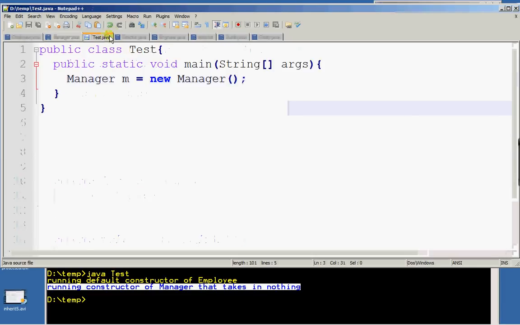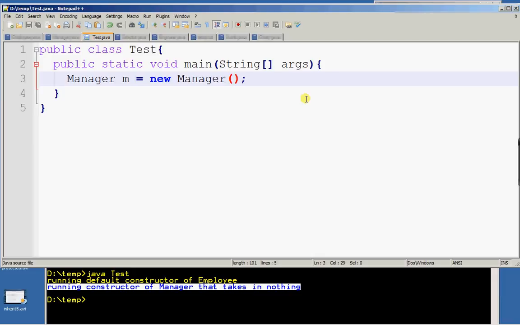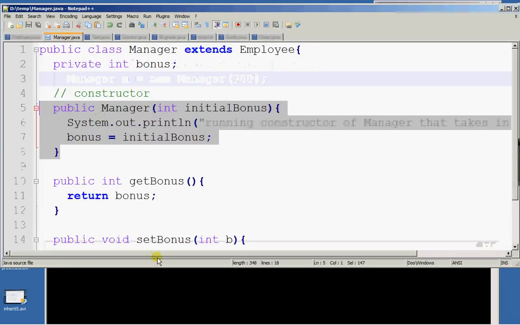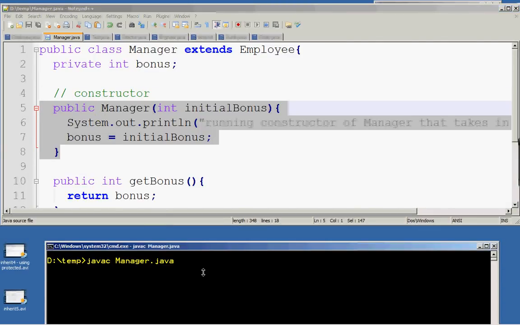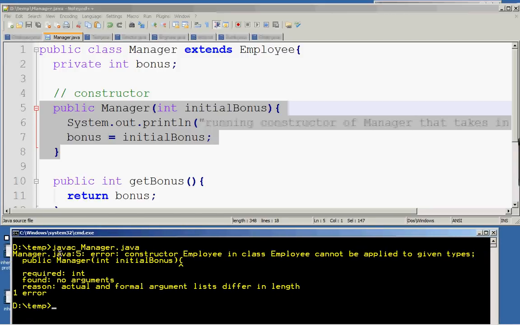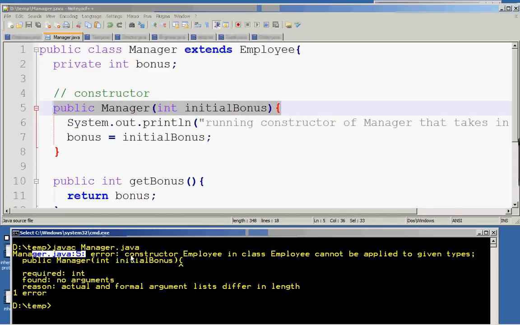So when I create a new instance of Manager, I have to pass in a number, correct? It's 300. This shall be the bonus. Save everything. Let's try to compile Manager. You will have difficulty compiling Manager in the first place. Now, what is all this about? It says line 5 of Manager, there's an error. What is line 5 of Manager? This one. The error is: constructor Employee in the Employee class cannot be applied to the given types.